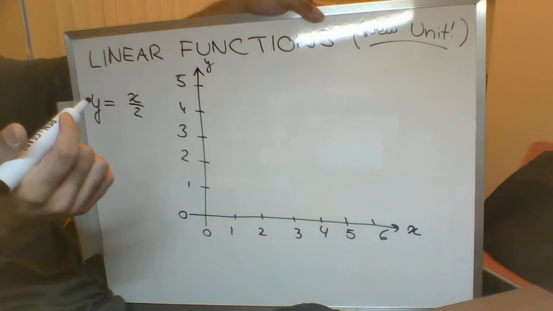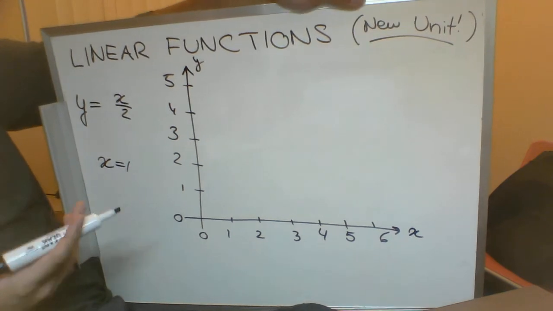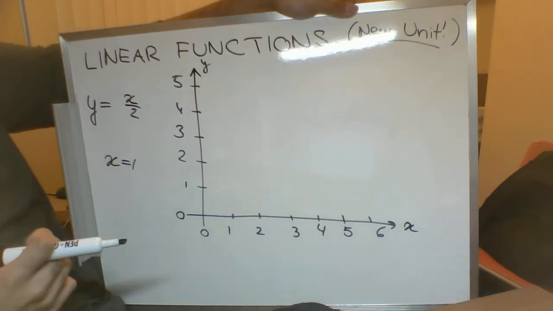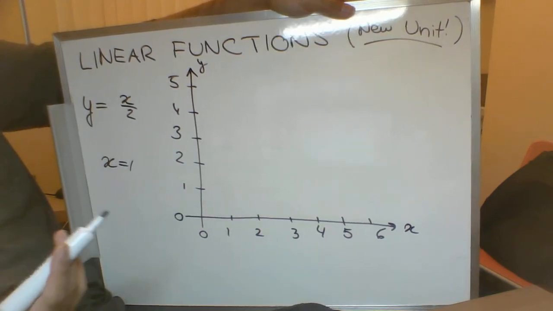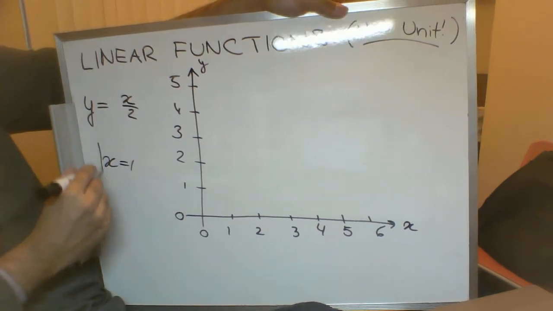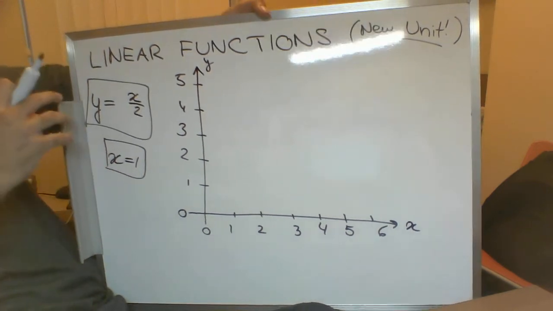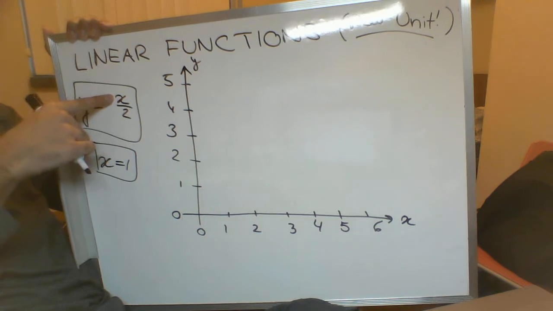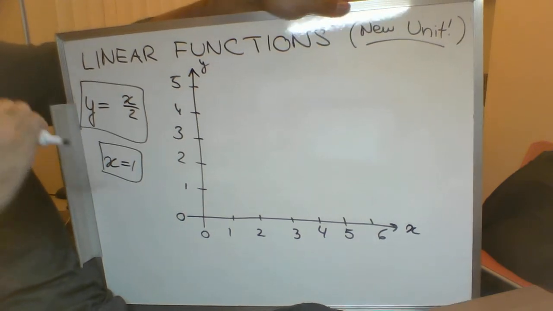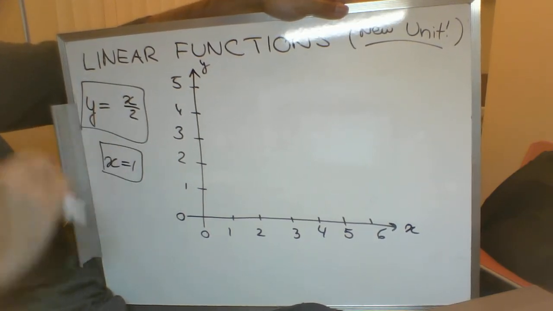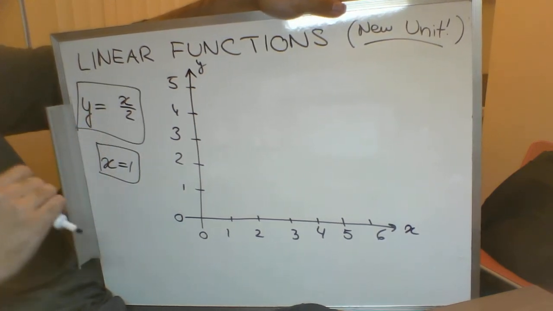So let's say you plug in x equals 1 into this equation. Let's say I'm telling you x is equal to 1, calculate y. This is similar to our questions in our algebra unit where I said, find x and y. I give you some information. In this case, here are your two equations, y equals x over 2 and x equals 1. So you could plug in x is 1 and get a value for y. But the difference with our linear functions unit is that instead of finding just one value for x and one value for y, you can choose your x value, and then we'll calculate whichever y value goes with it.